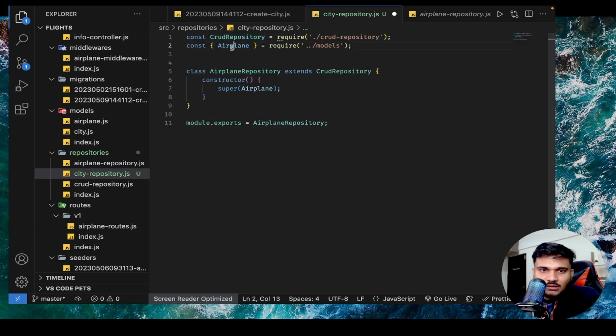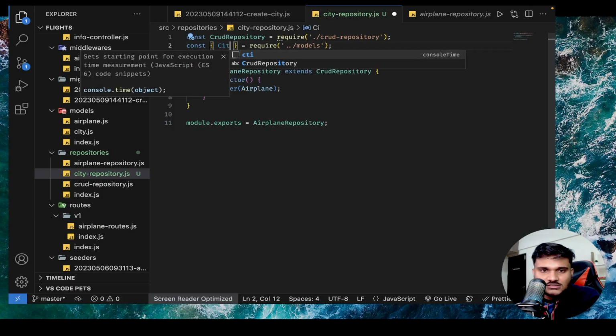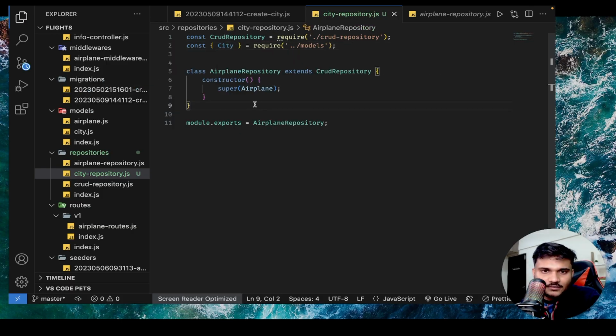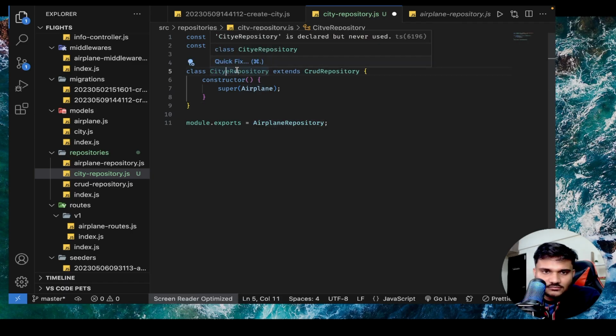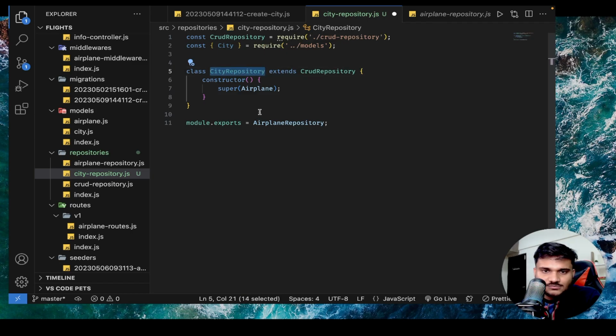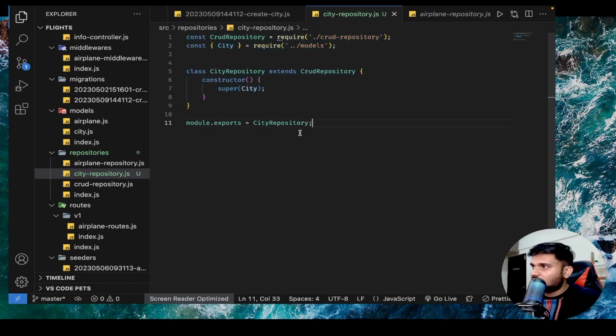I'll just take my city model. This will be called city repository. I'll export city repository and I'll pass the city model to our constructor. That's it. So now we have a repository layer.